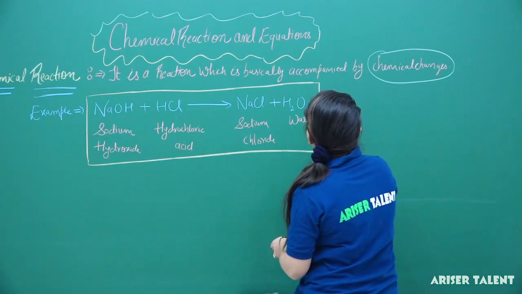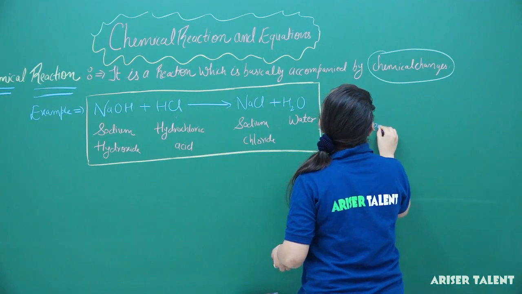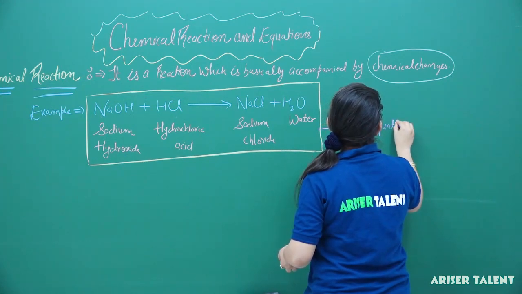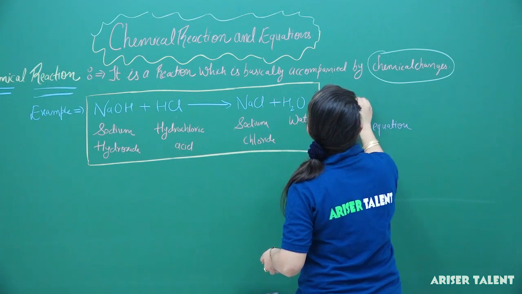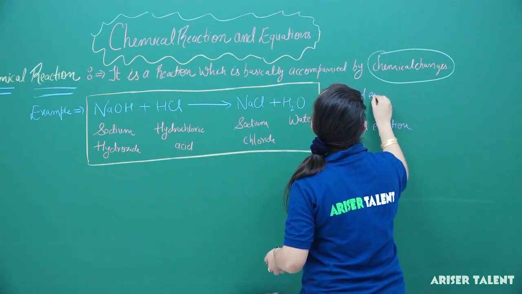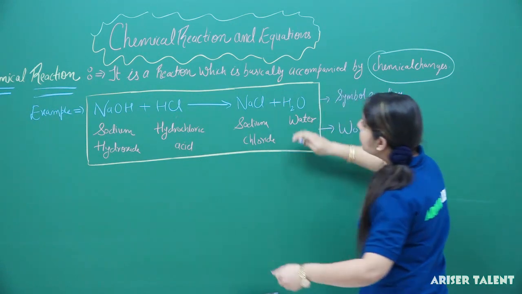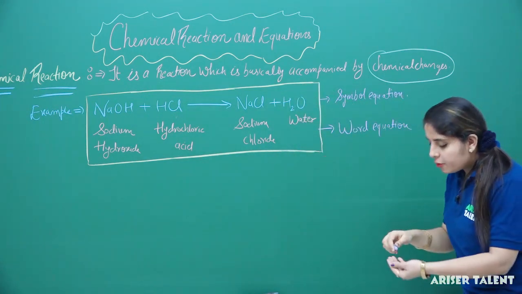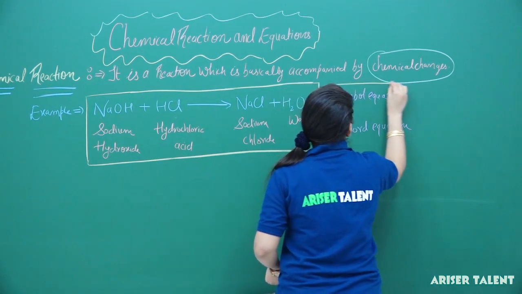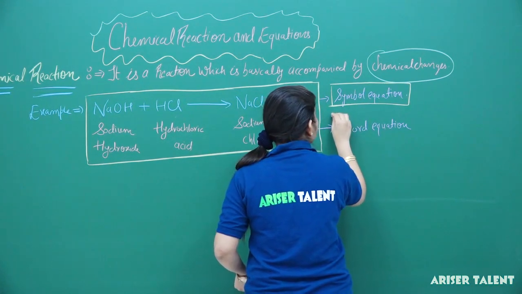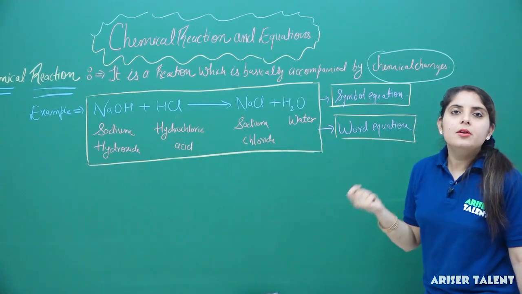So the reaction shown below is a word equation, and the one shown above is the symbol equation. Firstly, we have the symbol equation in the form of symbols, and the word equation in the form of alphabetical words.